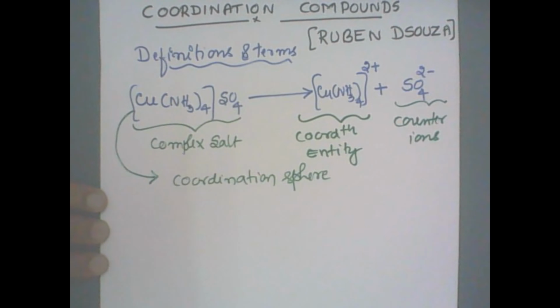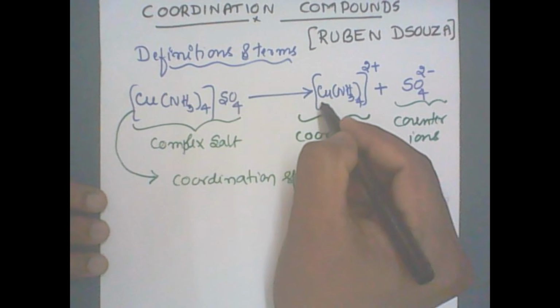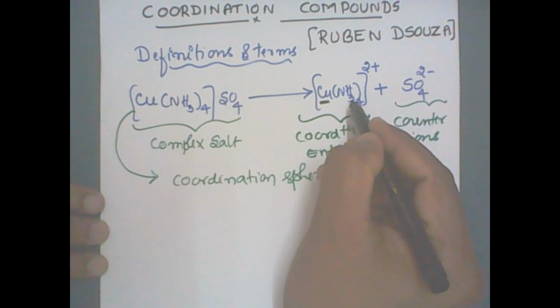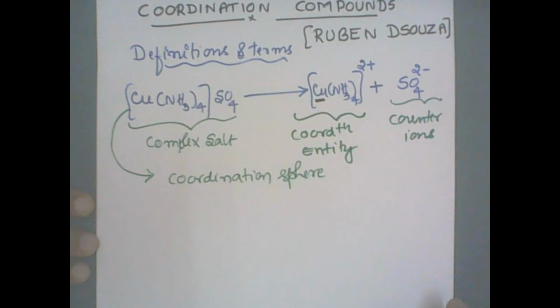Now, what is the definition of the coordination entity? A coordination entity constitutes a central metal atom surrounded by molecules like ammonia, or it can be ions around it. So I'll write down the definition.